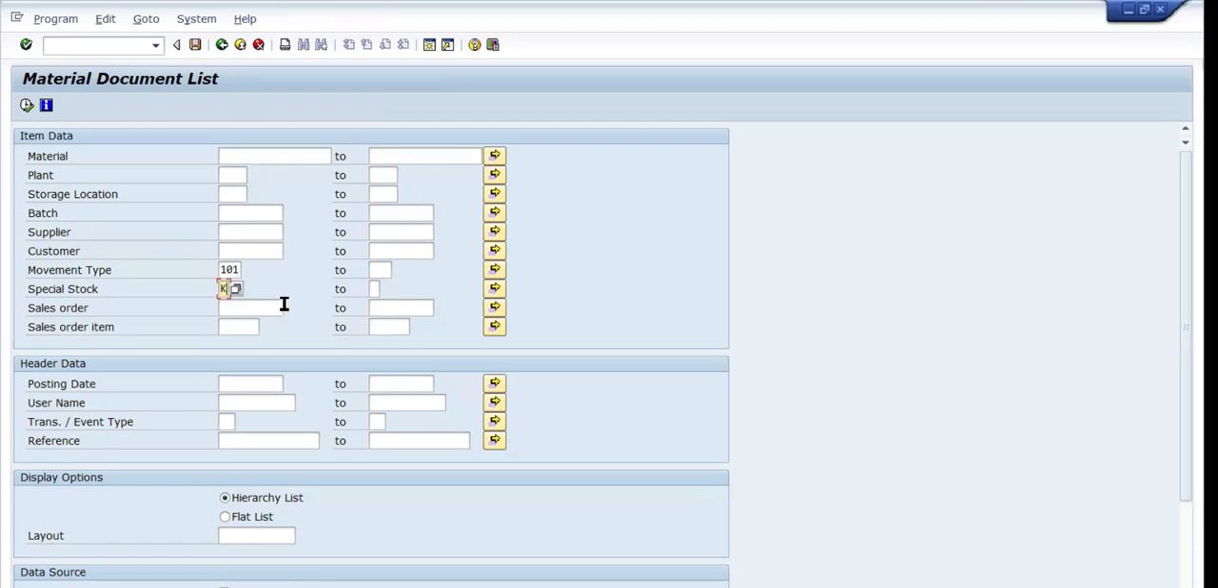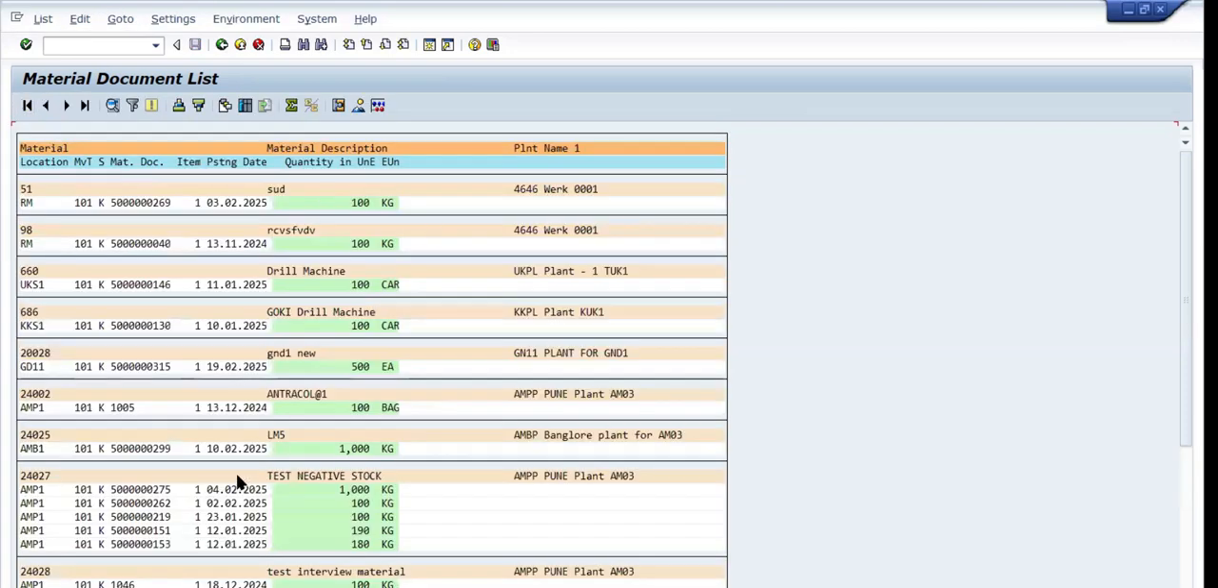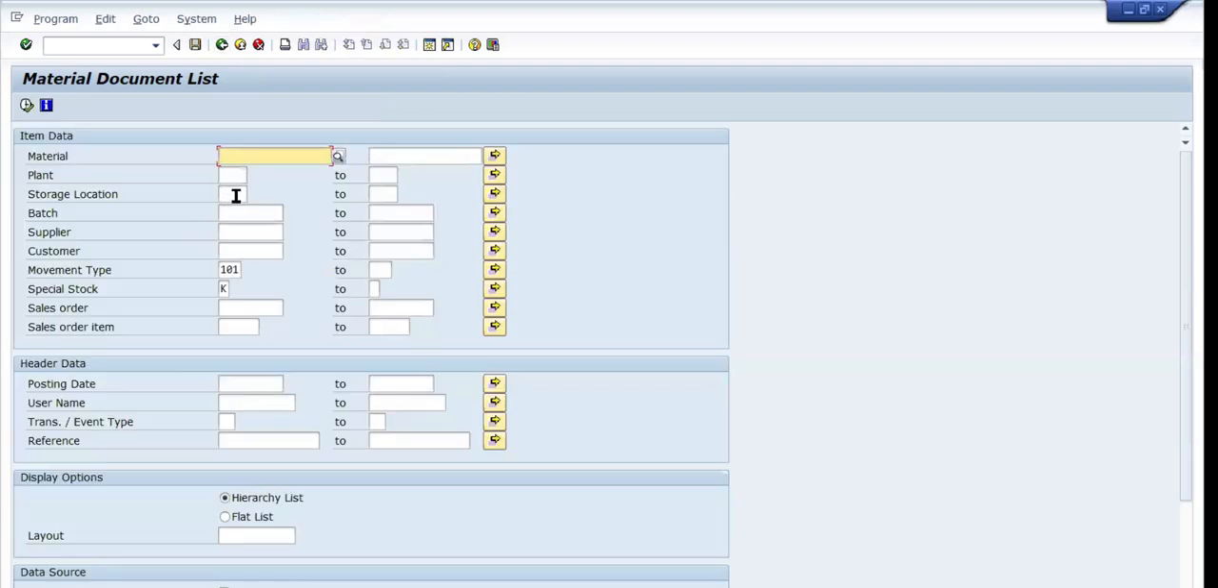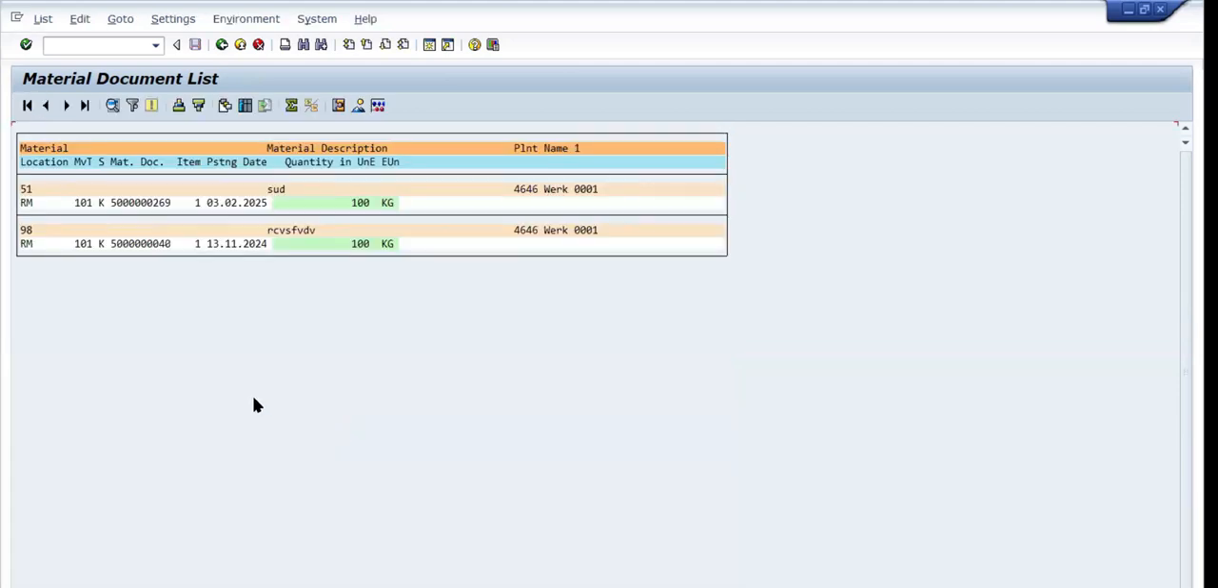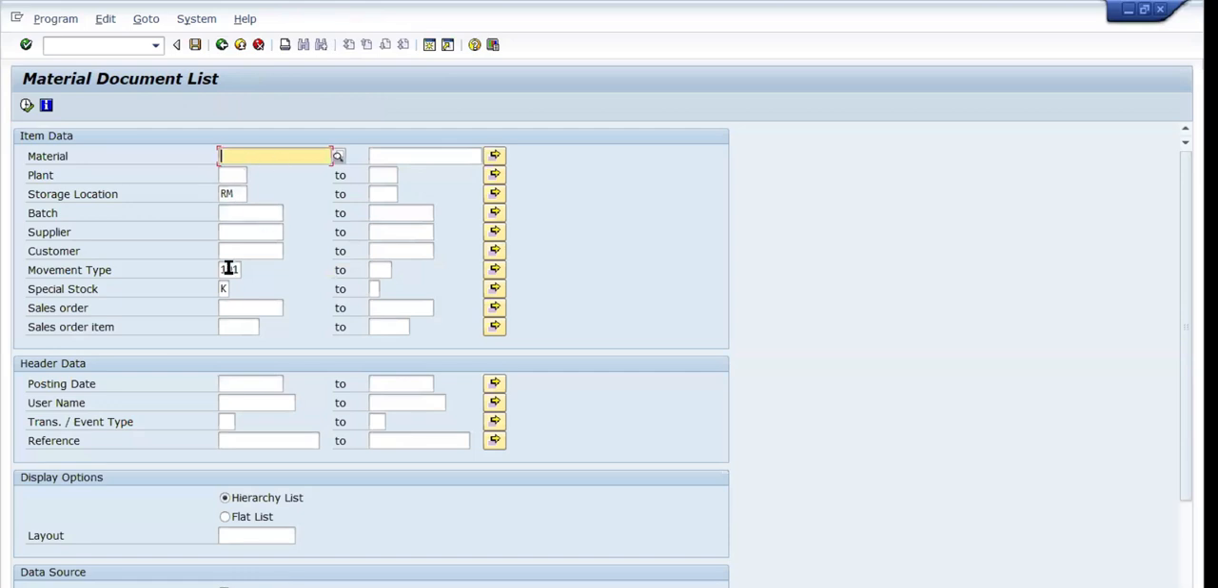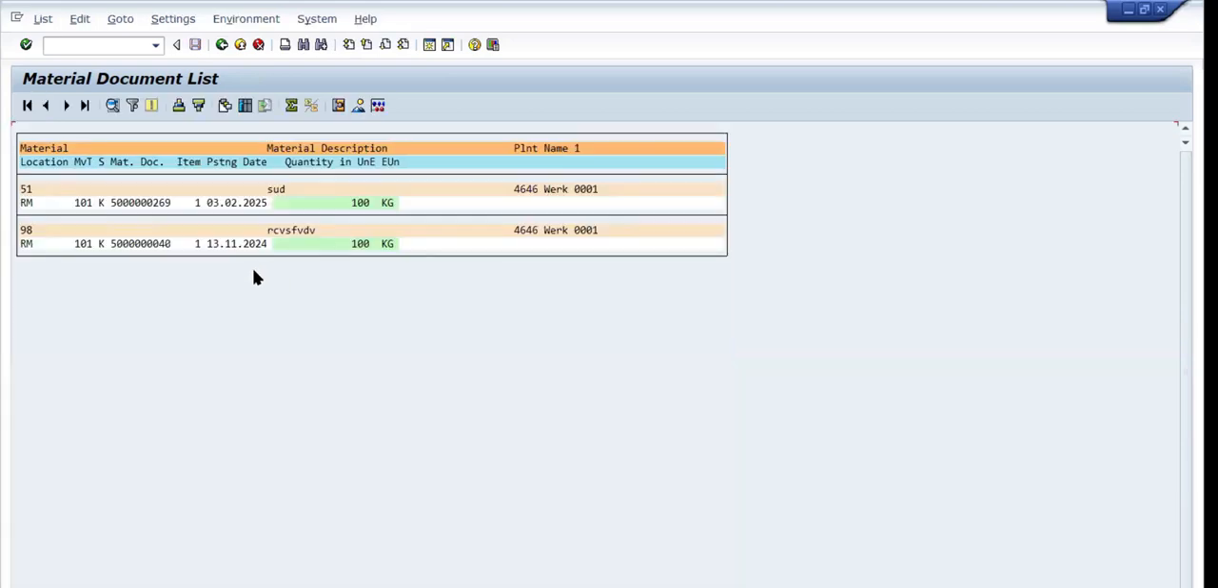Now you can see, if I try to give this indicator and execute, this time my report got fine-tuned. Same data. Now you can see we have the location RM. I'm going back here and entering the location as RM. So based on their convenience, users will enter their inputs and they can see that.